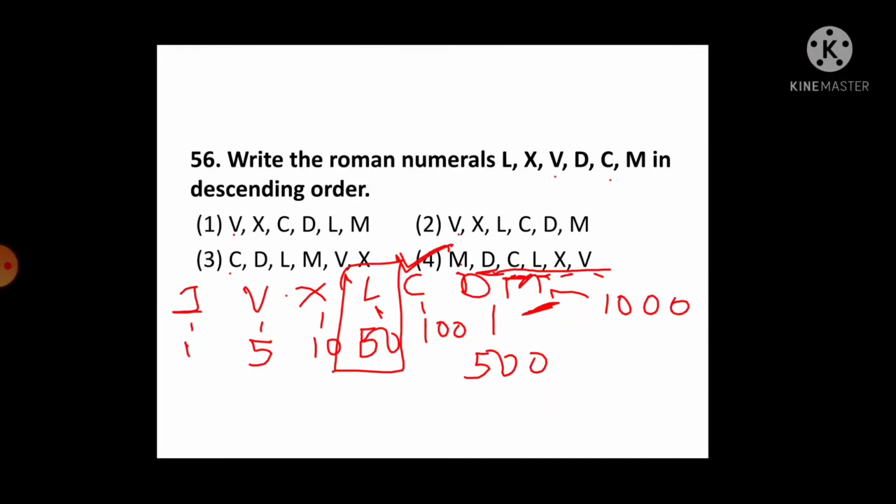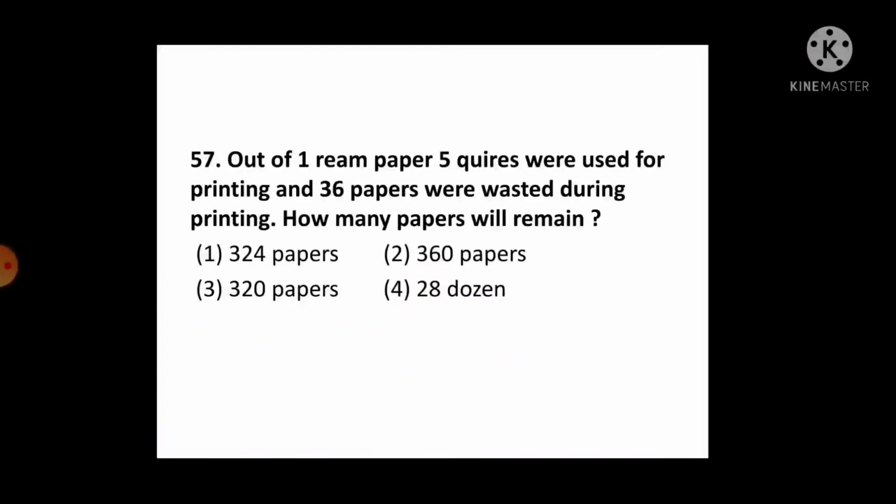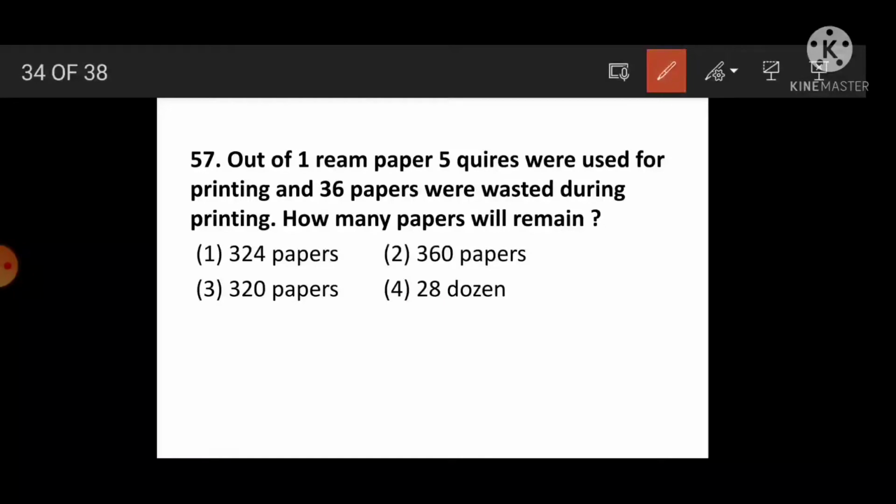Next, let's discuss question number 57. Out of one ream of paper, 5 quires were used for printing and 36 papers were wasted during printing. How many papers will remain? To solve a question like this, we should know one ream means how much? 20 quires.